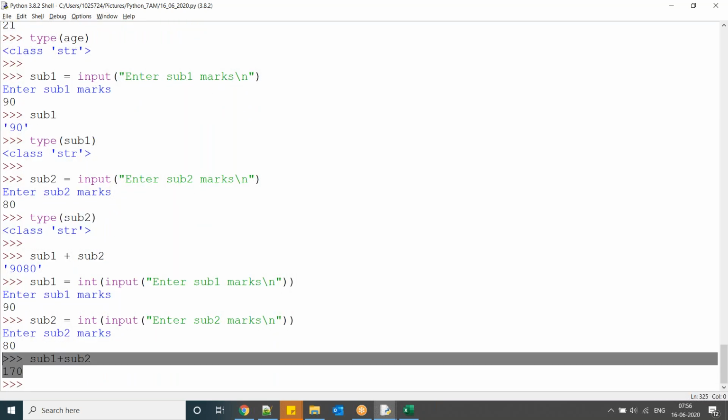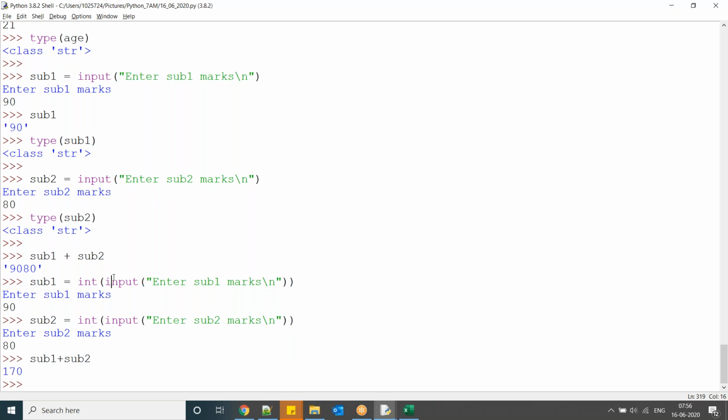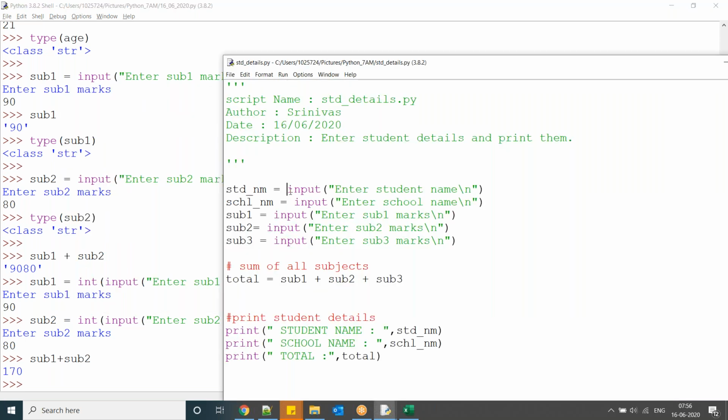Okay. So here what you have to understand is input is a predefined function which is going to take input as a string. Whatever value you entered, whether you entered a character, integer, float, whatever, it is going to consider it as a string. If you want to make a change, you have to do typecasting explicitly. So in our example, you have to mention int of like this.